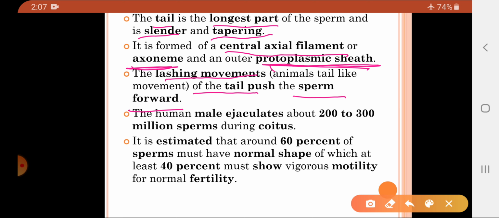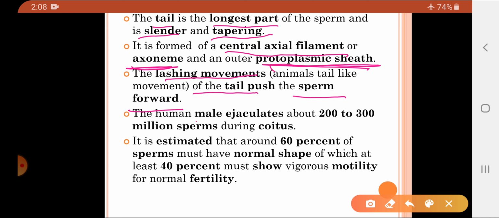It is the longest part of the sperm. It is slender, that is delicate and tapering. It has the central axial filament, which is also called the axoneme. Who forms the axial filament? It is formed by the distal centriole, and it is covered by the protoplasmic sheath. Now the lashing movement of the sperm tail will be helpful to move the sperm in the forward direction.